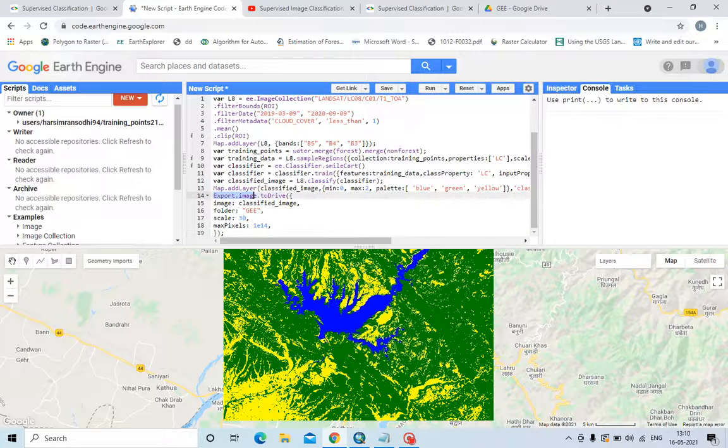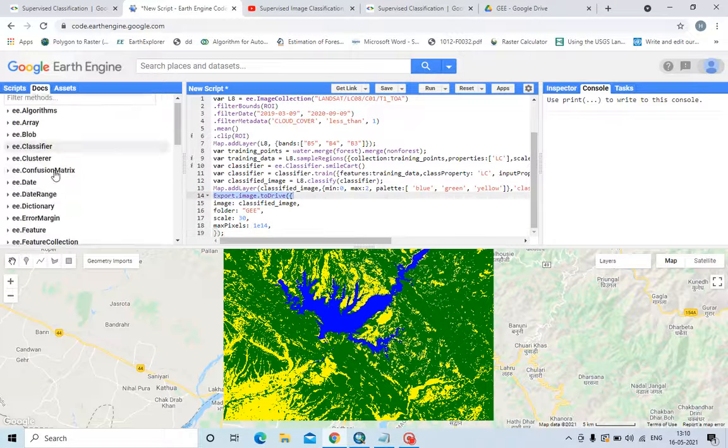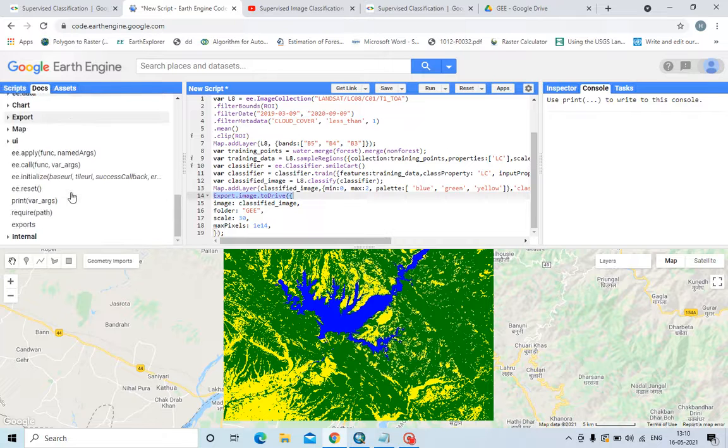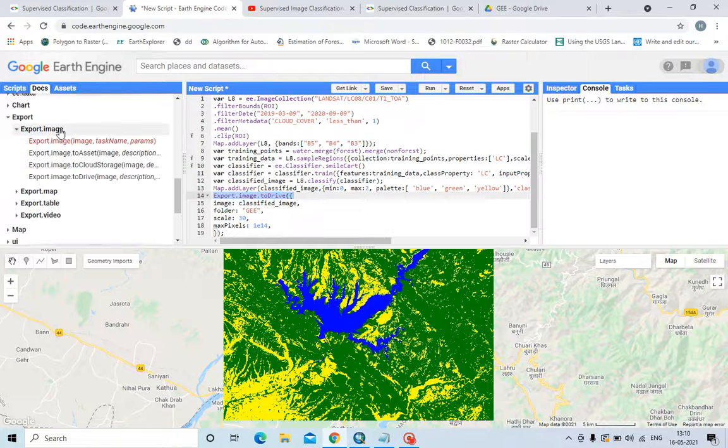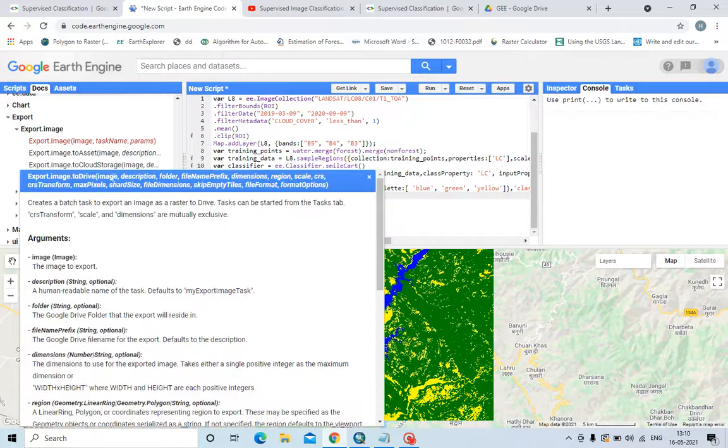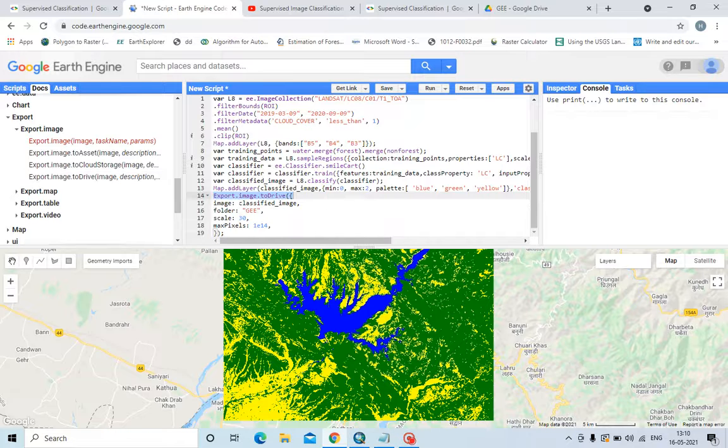This command is given in the docs also. Export image here. I have written from here. Image is classified image, this image, and folder is GEE.